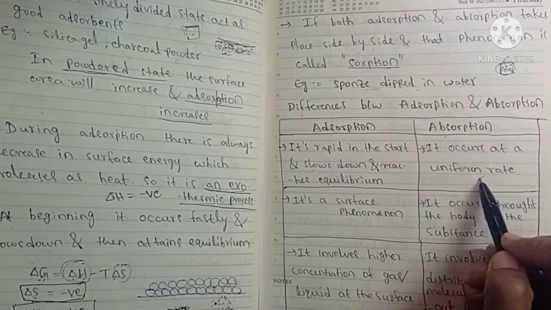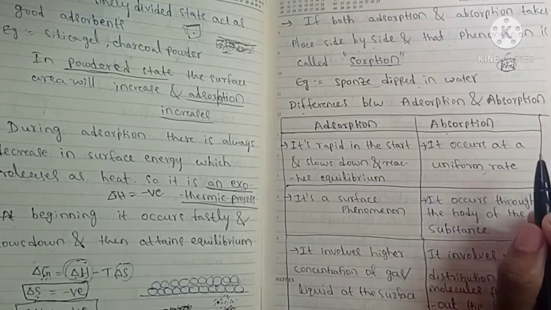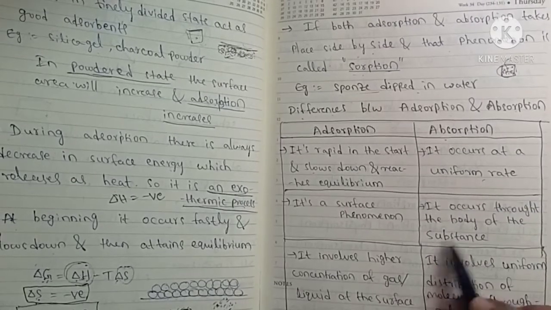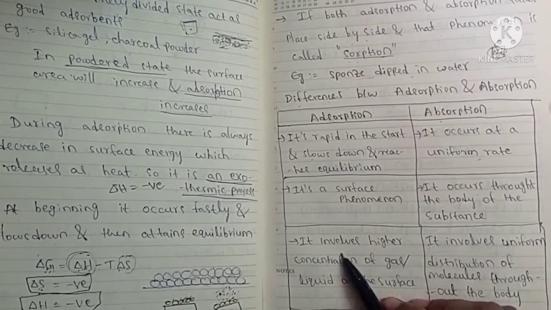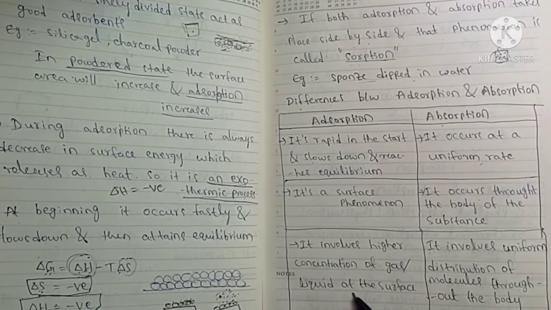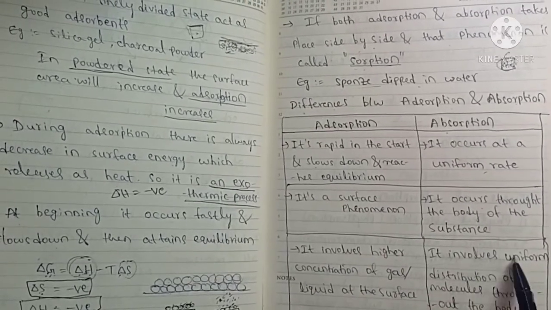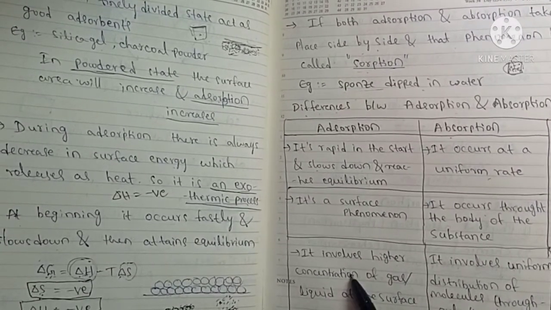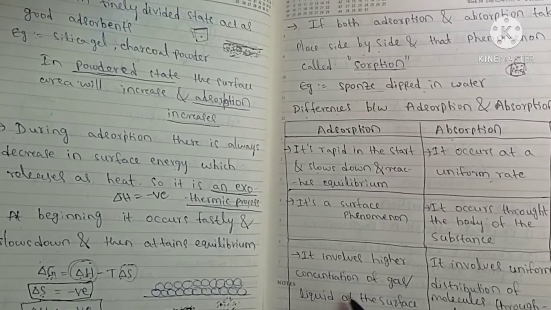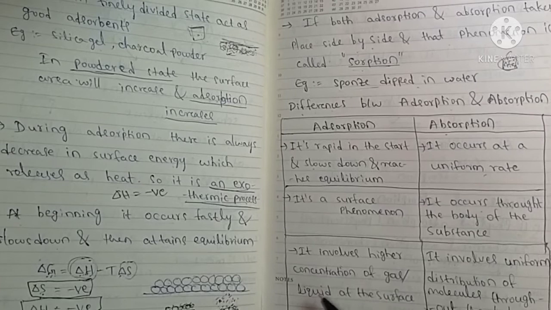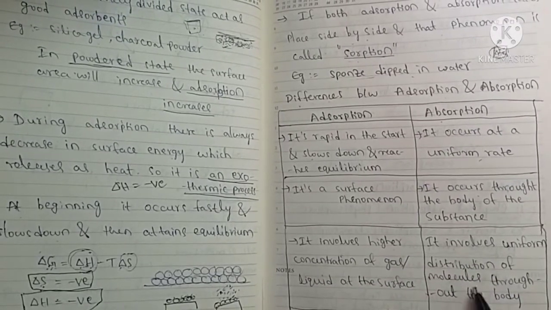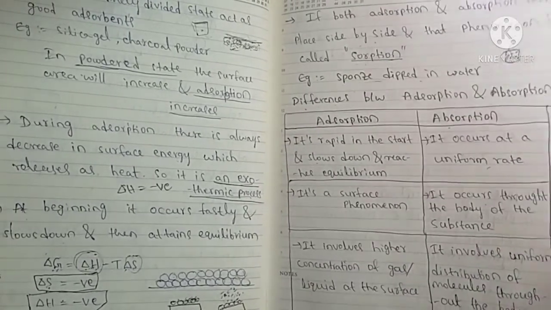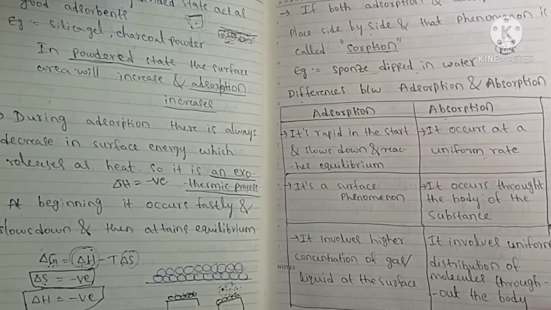So the absorption proceeds at the same rate, and it occurs throughout the body, meaning it is a bulk phenomenon, and it involves uniform distribution of molecules throughout the body. Adsorption is a surface phenomenon and involves a higher concentration of gas or liquid at the surface. So accumulation takes place only on the surface. Absorption involves uniform distribution, meaning anywhere you take, the concentration of gas or liquid absorbed is the same.